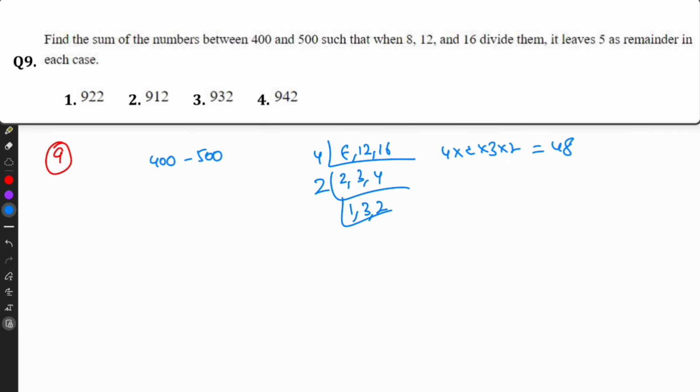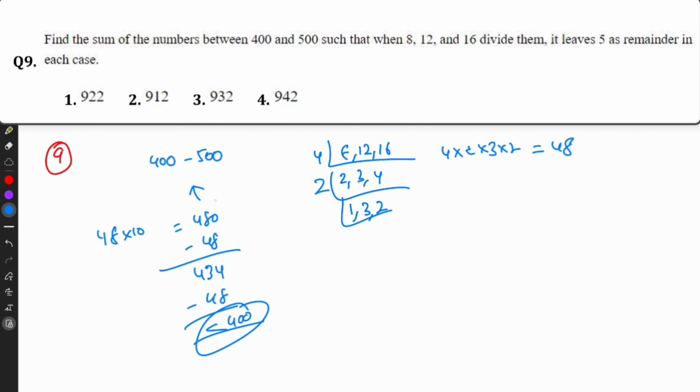So 48 tens are 480. If we reduce this number by 48, we get 432. If we reduce another 48, the number is less than 400. If we add 48 to 480, the number is higher than 500. So only these two numbers are counted: 432 and 480.